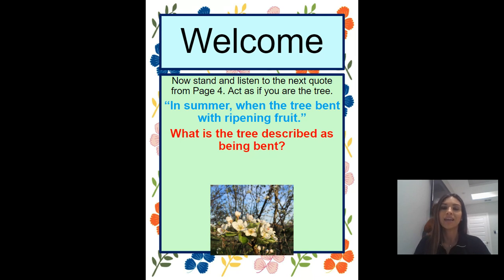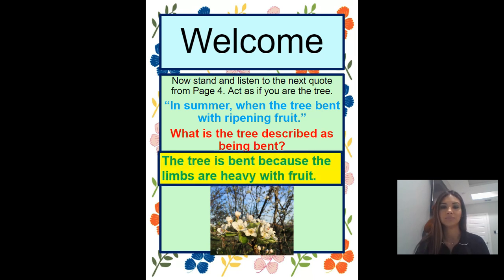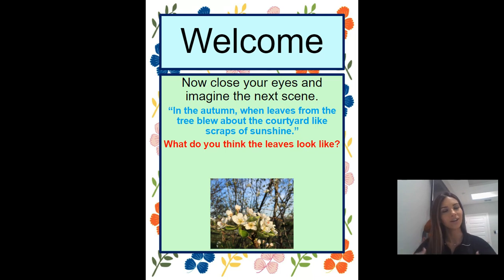It says, in summer, when the tree bent with ripening fruit. What is a tree described as being bent? The tree is bent because the limbs are heavy with fruit, so it's bending over. You can go ahead and take a seat.